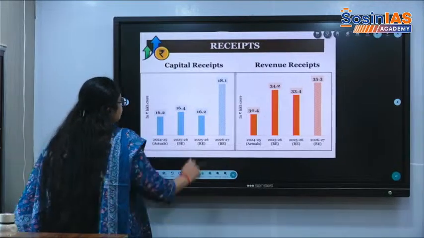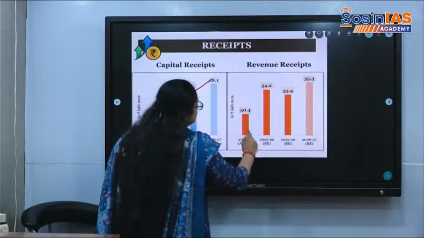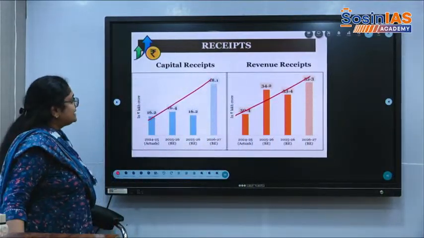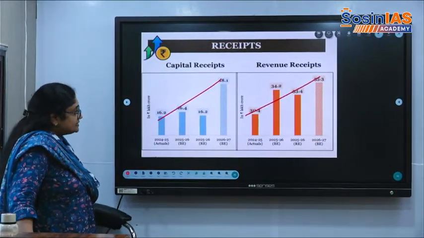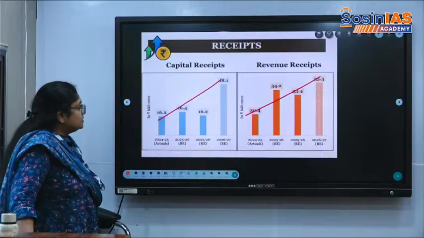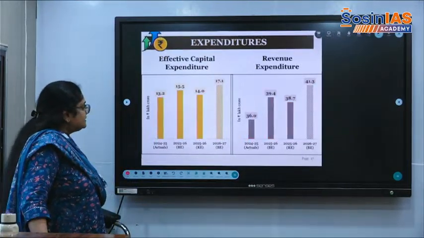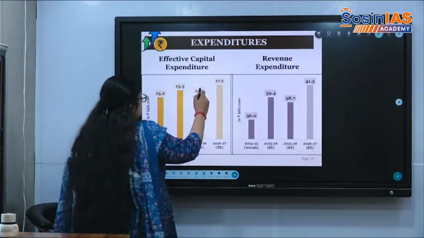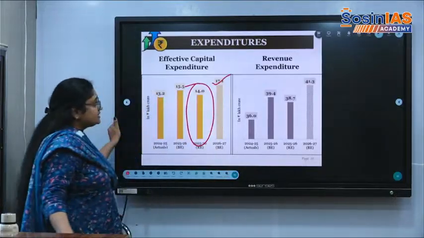Capital receipts increased, revenue receipts also increased. Capital receipts increased from 24 to 25. Revenue receipts are also expected to increase. Effective capital expenditure was 13.2, present year 14, 17.1 is the effective capital expenditure.